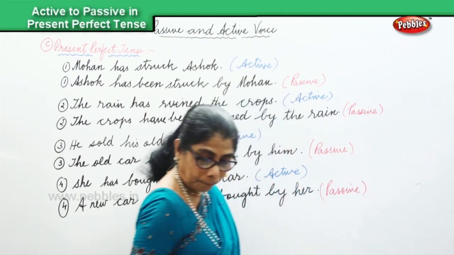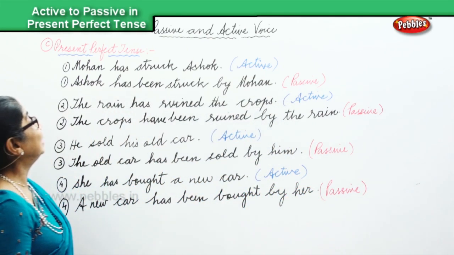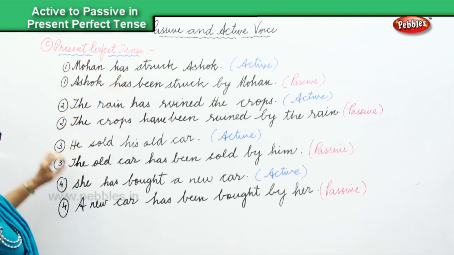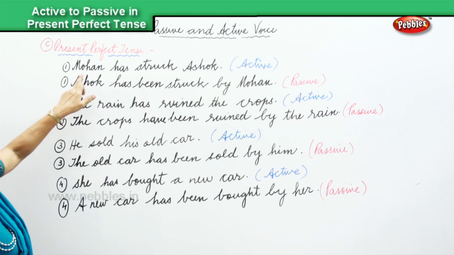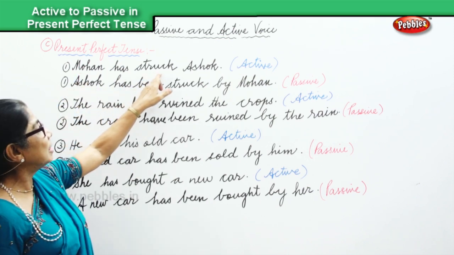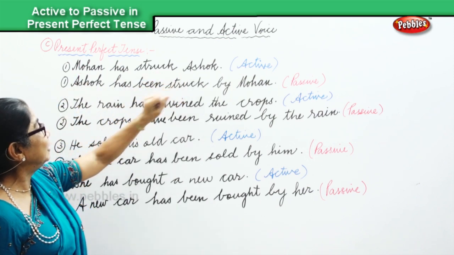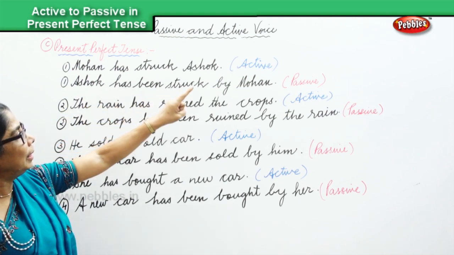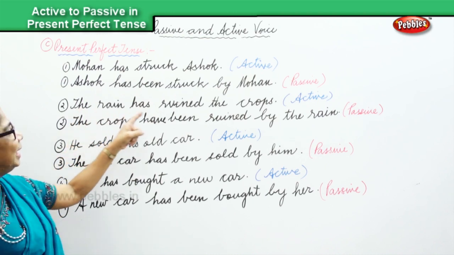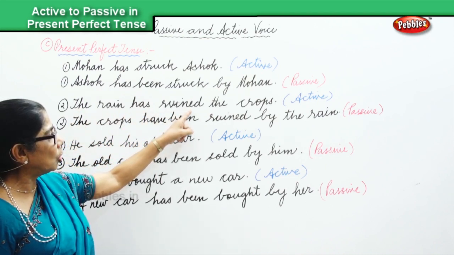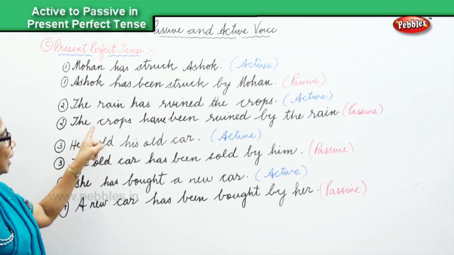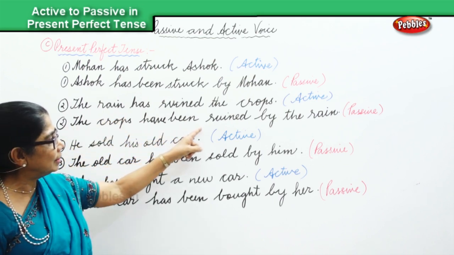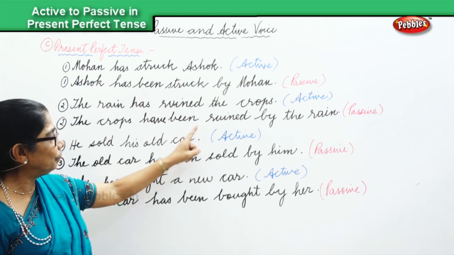Now, we are looking at the present perfect tense changing from active to passive. Let's look at the 4 sentences. First, Mohan has struck Ashok, that's active. Ashok has been struck by Mohan, passive voice. The rain has ruined the crops, that is the active. The passive, the crops have been ruined by the rain.